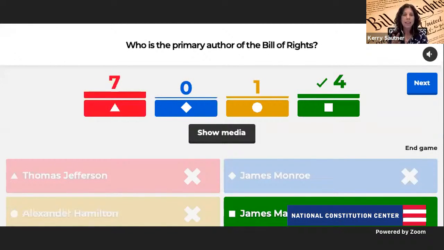Lots of people picked out Thomas Jefferson. Why, Tom? Why would people think, and I get it, I totally get it. So why is Thomas Jefferson usually a picked answer for the Bill of Rights? I think because he's the author of the Declaration of Independence. Of course, it's a very good answer because Jefferson himself was important to convincing James Madison that the Bill of Rights was a good idea. So partial credit for that.